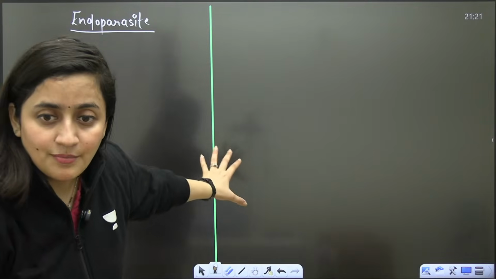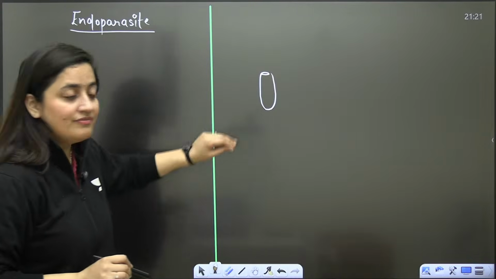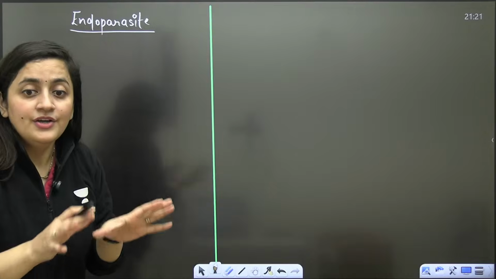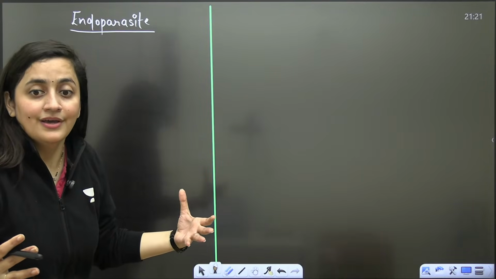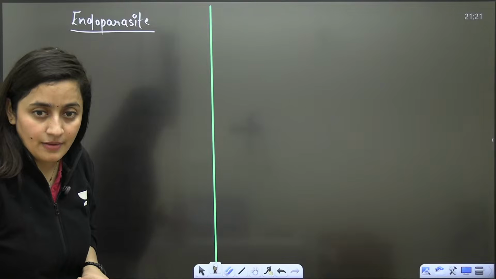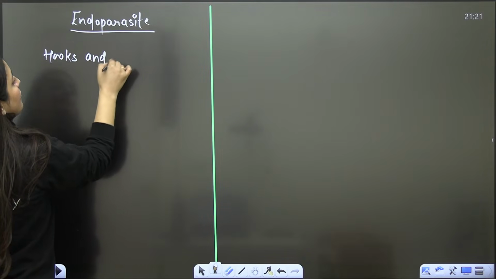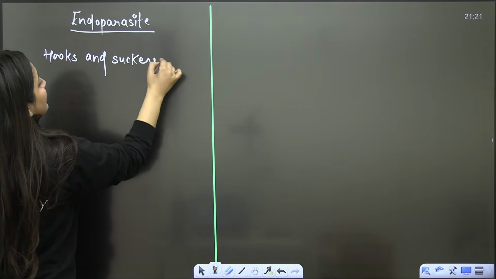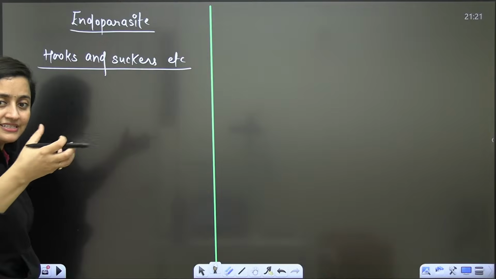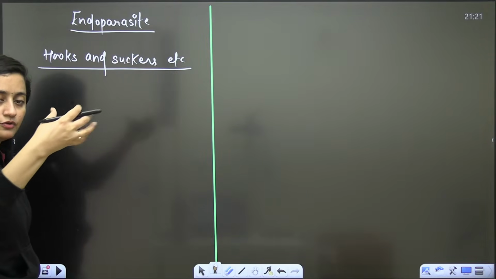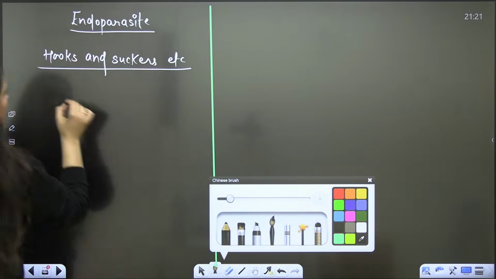You are talking about the flatworms, and here we are mainly going to see the blind sac body plan. Those who are endoparasites, in their case even locomotory organelles are not there. You will see some parasitic adaptations, like hooks and suckers. With the help of hooks and suckers, they will attach to the host's body, to the host cell. Through their outer covering they will absorb the food directly.